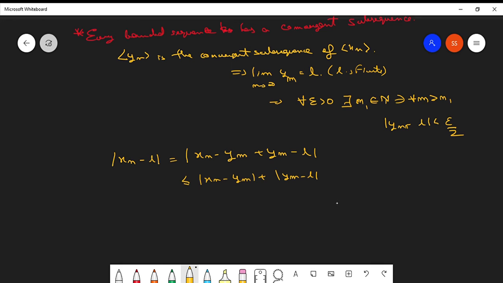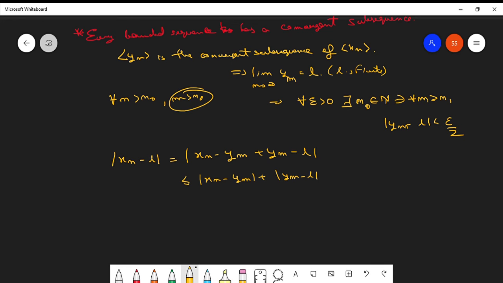Let us change this n1 back to n naught, because that is the conventional form of writing this statement. I just took n1 to deal with the uniqueness of this statement. So for all n greater than n naught this statement is true, while m is also greater than n naught.